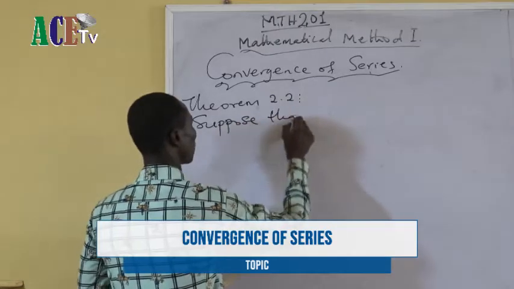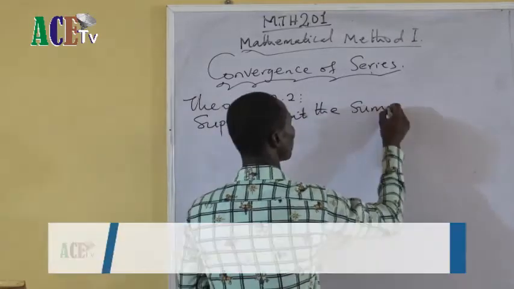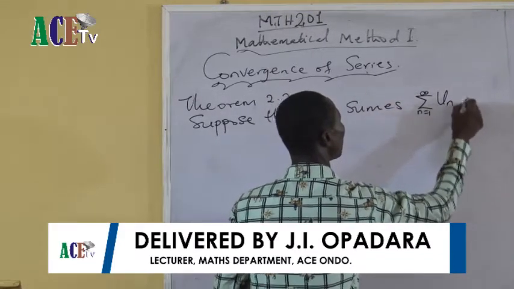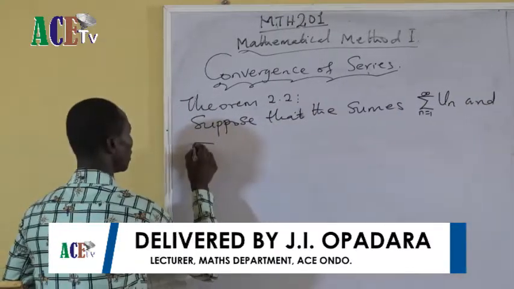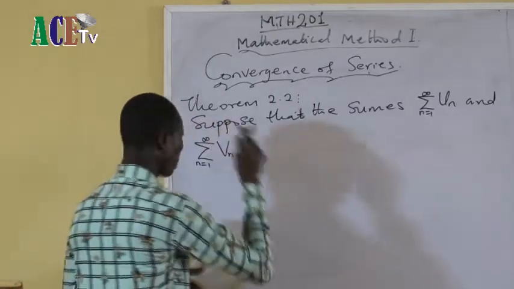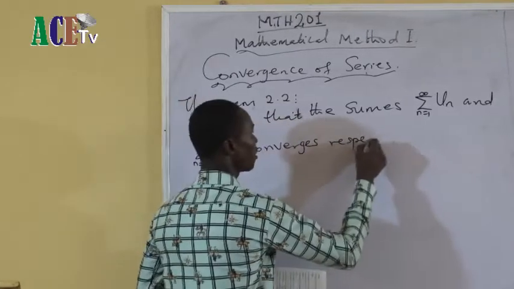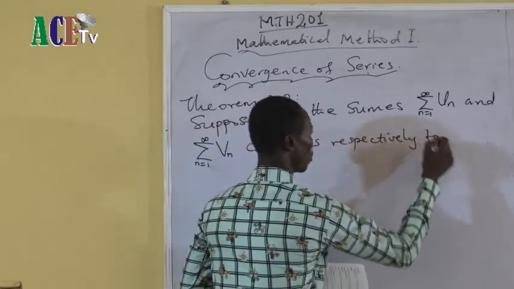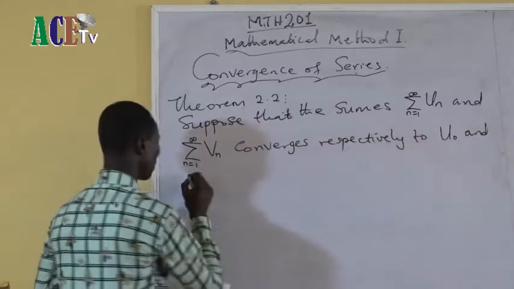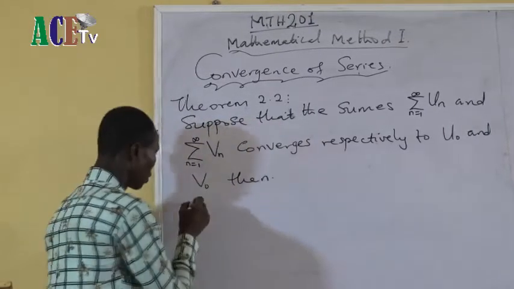suppose that the sums, the sum from n equals 1 to infinity of un and the sum from n equals 1 to infinity of vn converge respectively to u0 and v0, then, yes, 1.